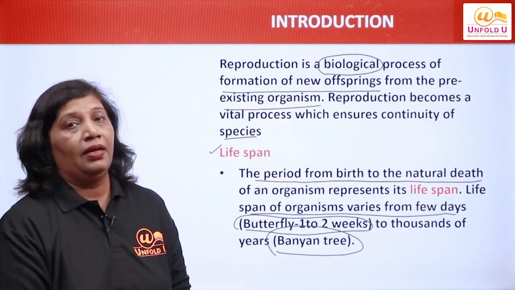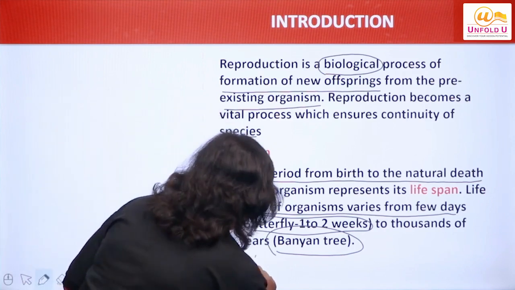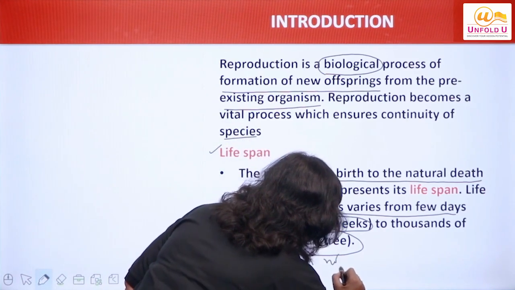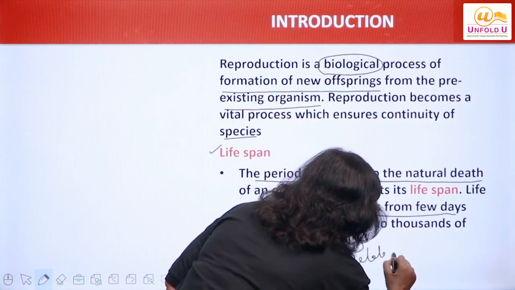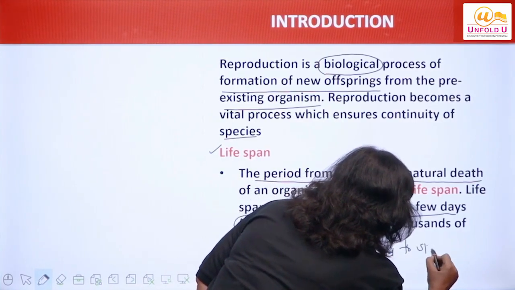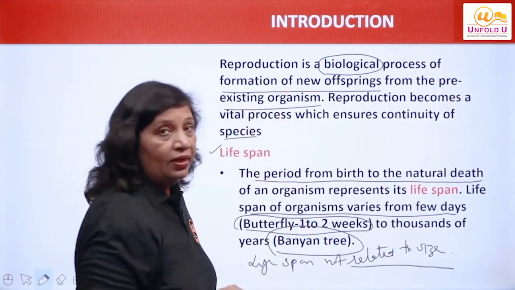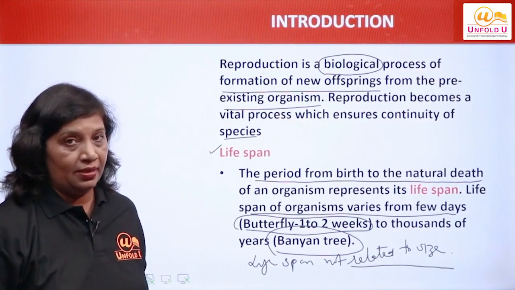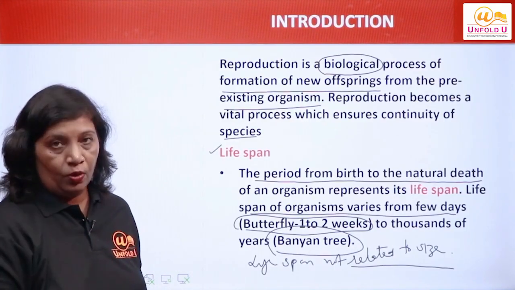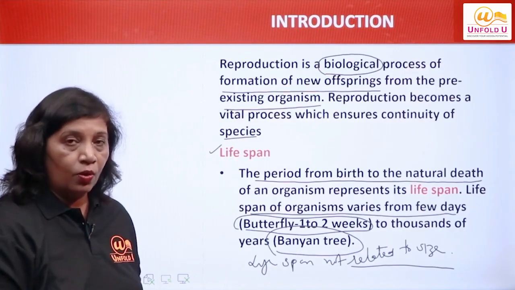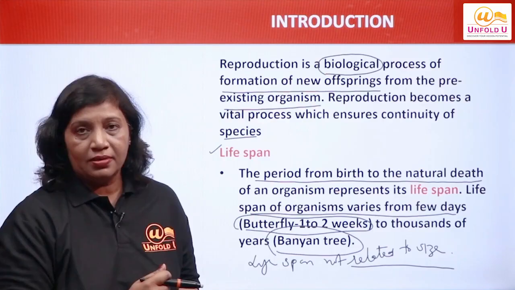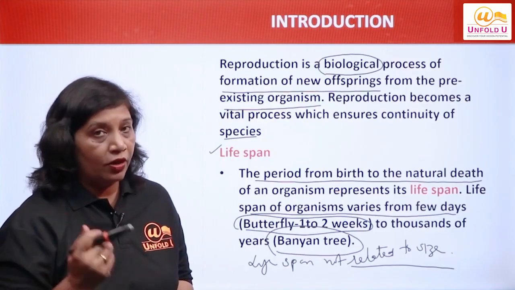One thing let me make clear here: lifespan is not related to size of organisms. साइज से रिलेटेड नहीं है ऑर्गेनिज्म की. If we take an example, crow and parrot. क्रो का लाइफ स्पैन कितना है? 15 years. पैरेट का कितना है? 140 years.